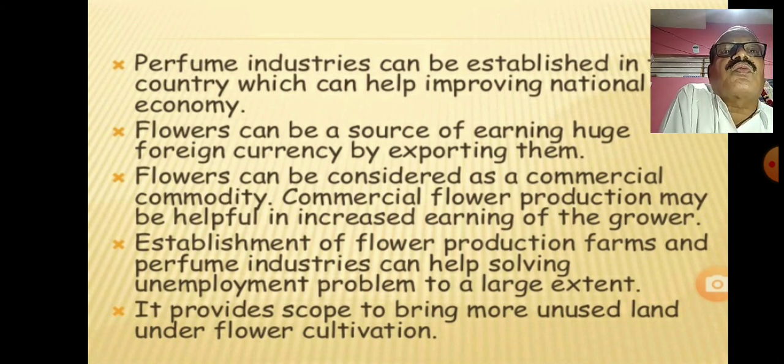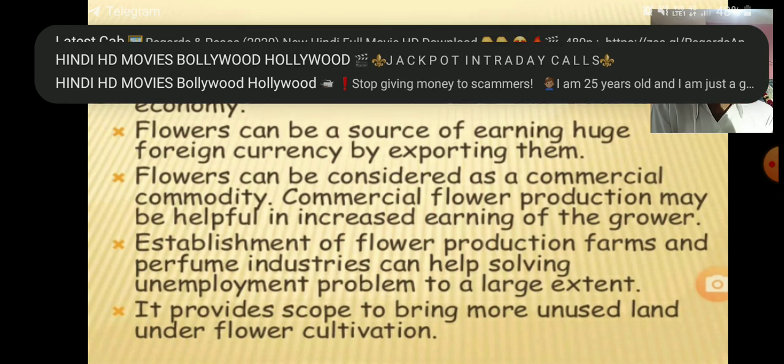It is also useful for the establishment of flower production. Farmers and perfume industries can help in solving the unemployment problem on a large scale. It provides scope to bring more unused land under flower cultivation.